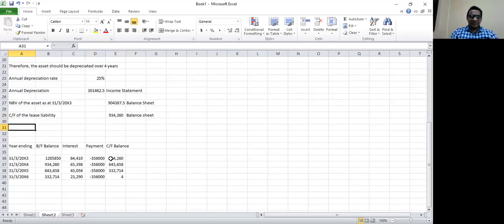And the first year interest for the year ending 31st of March 20x3 will be 84,410. It goes to the income statement. This is how it looks.